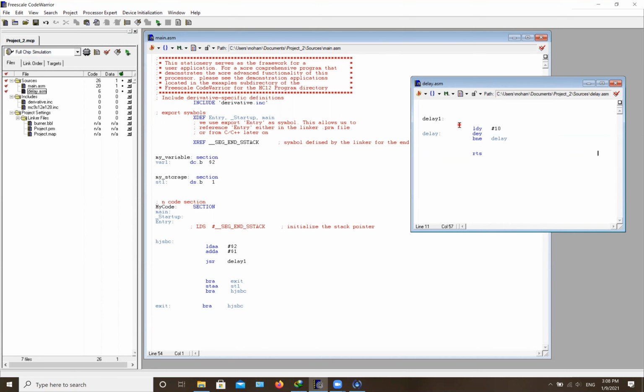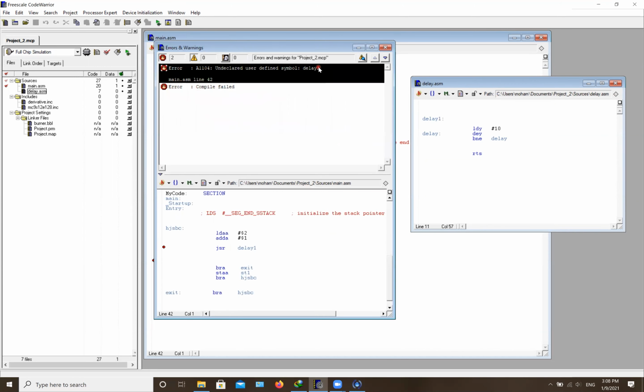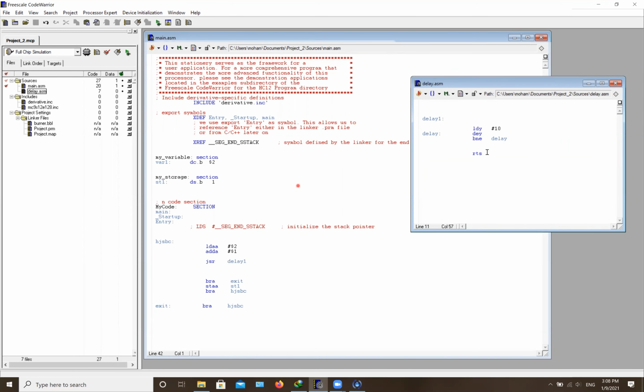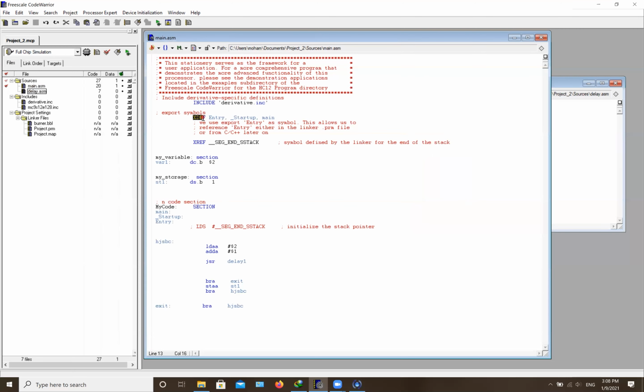So this is really good, but we're still not done, because if you try to run it again at this point, you're gonna get an error: where is this delay one? Because since it's another file, it can't find it. We need to make a connection between this file, the delay file, and our main file. So basically, you need to use the XDEF and XREF, which means if you define something here, you need to reference it somewhere else in your code.